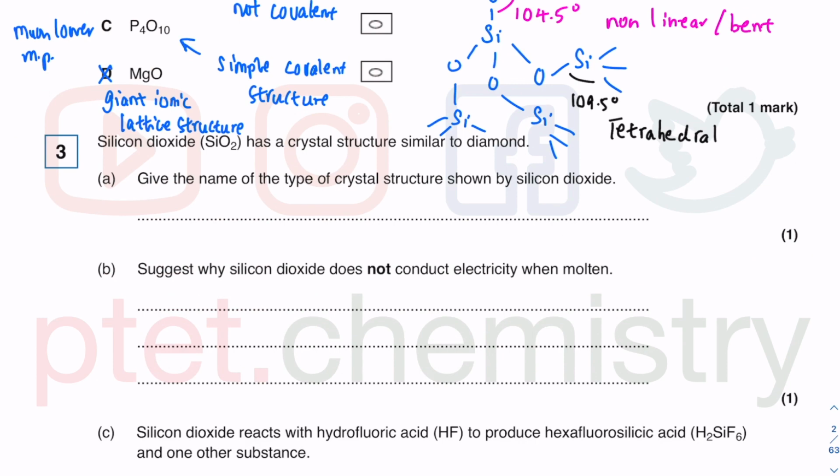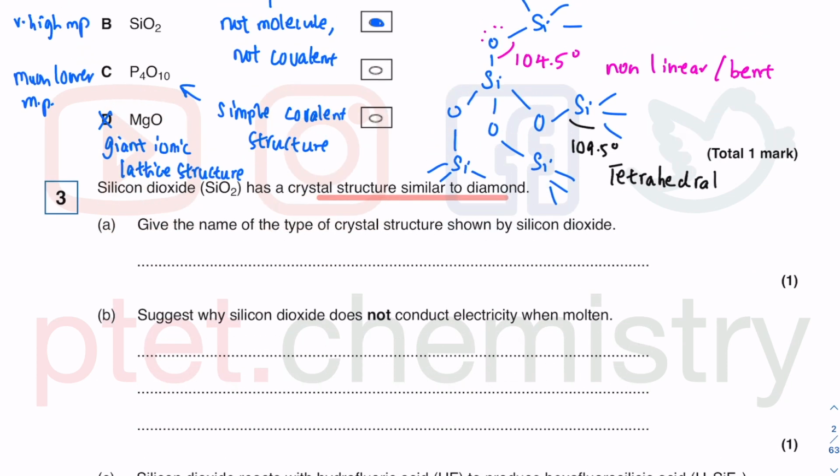Question number 3, silicon dioxide has a crystal structure similar to diamond. I've just drawn silicon dioxide, SiO2. Give the name of the type of crystal structure. It's basically a giant covalent structure, or giant molecular structure. These days, people normally use giant covalent structure, but if you write down giant molecular structure, that is equally correct as well.